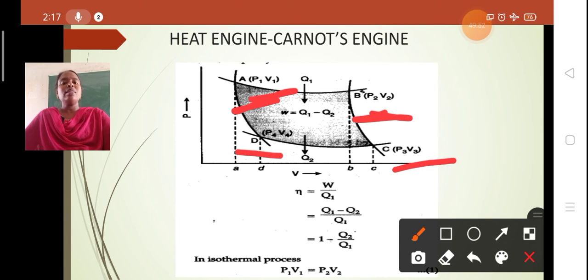During the transfer from P1, V1 to P2, V2, we have the work W equal to Q1 minus Q2.